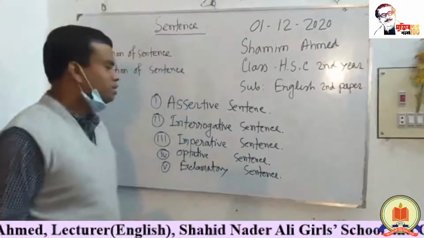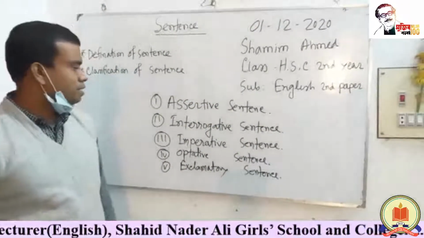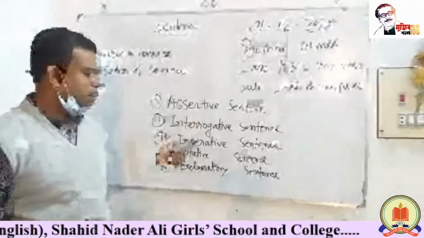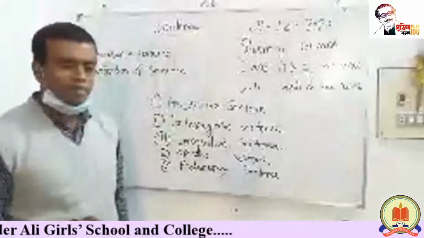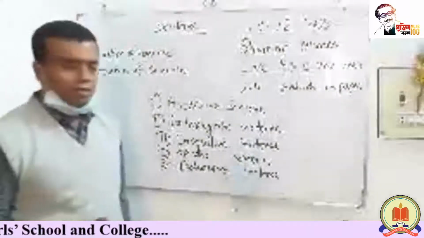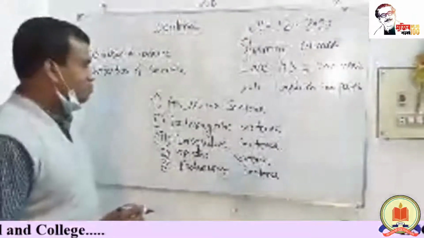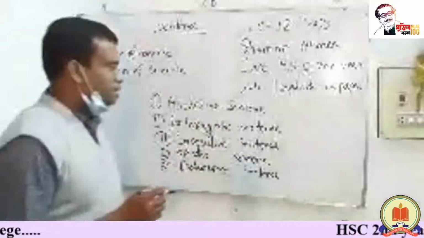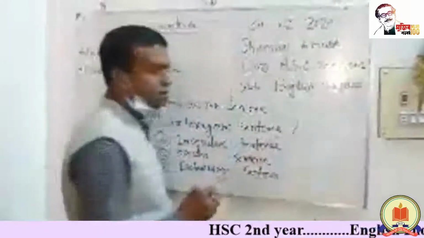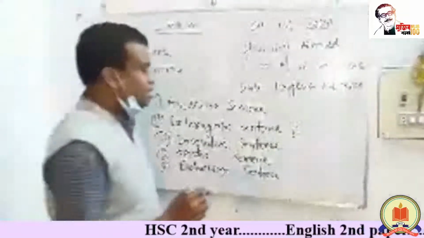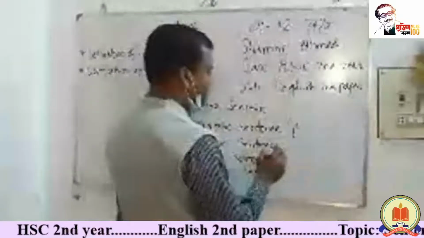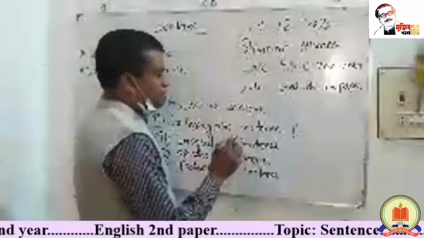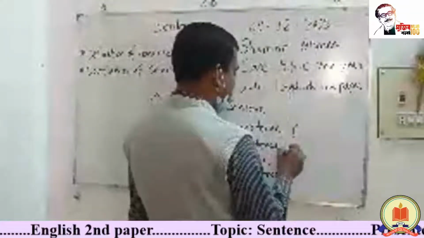Dear students, how can you identify this is an assertive sentence, this is an interrogative sentence, this is an imperative sentence, this is an optative sentence, this is an exclamatory sentence? How can you distinguish and identify these sentences? After an interrogative sentence, you will see this sign, that is the sign of interrogation.